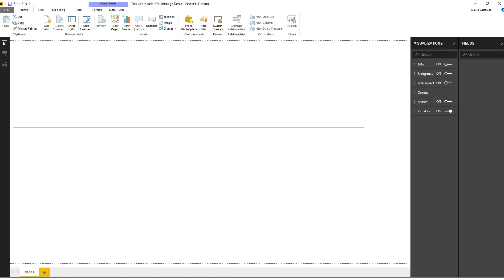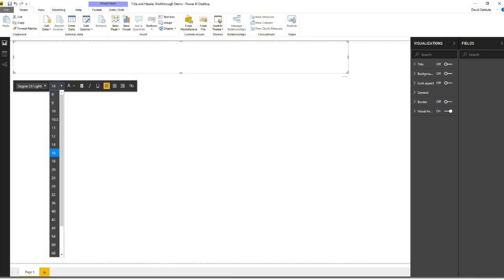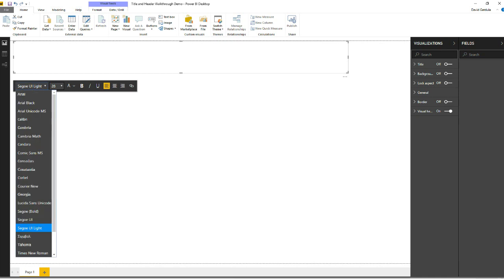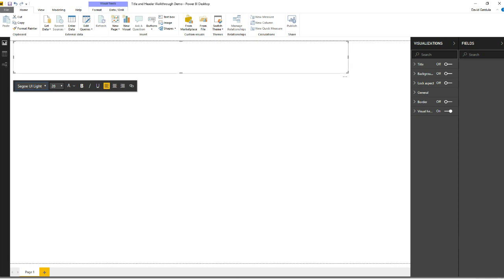We don't want any backgrounds unless you really want to. You can update the styling and change colors as much as you want to, but one of the main things I like to maintain consistency with is the font family. If I'm going to be using a font family, I want to make sure I'm either using Arial and sticking with just Arial, or what I typically like to do is use the default font, but in a light format.